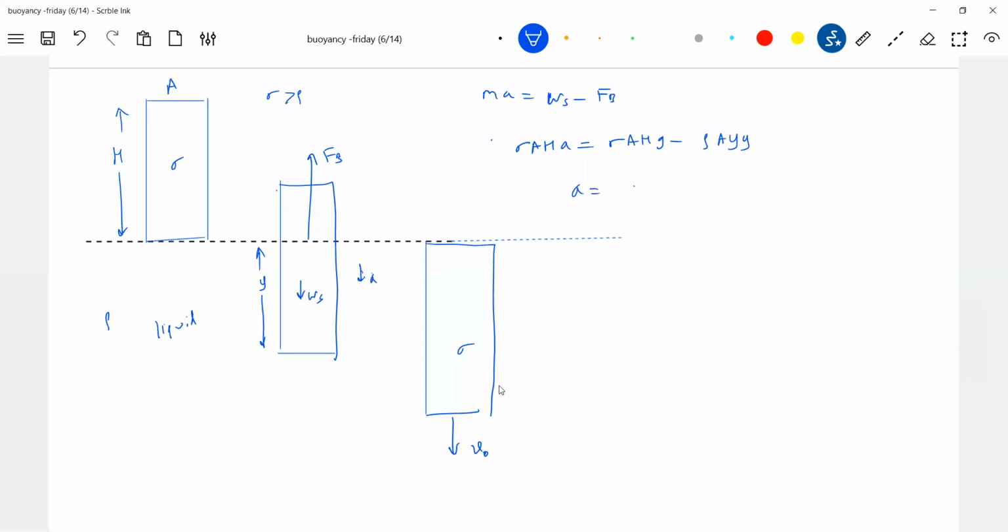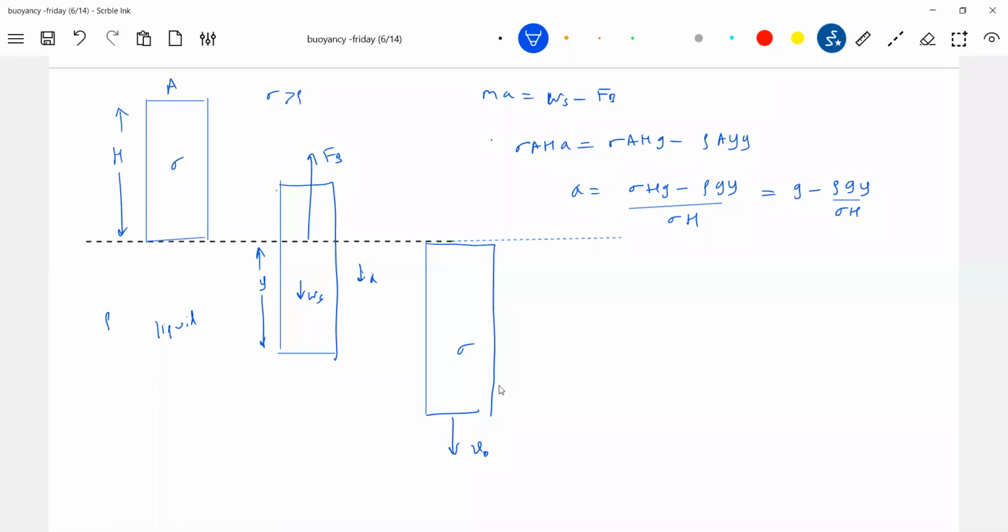What we get, I think A gets cancelled. Sigma Hg minus rho Gy by sigma H. So this will become G minus rho G y by sigma H. So this is the expression for the acceleration.